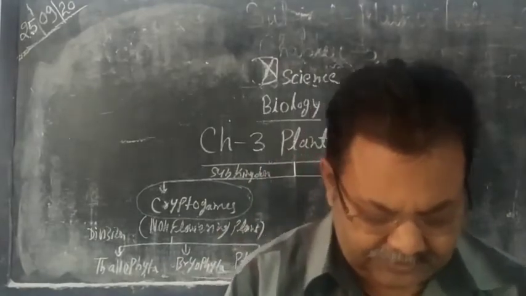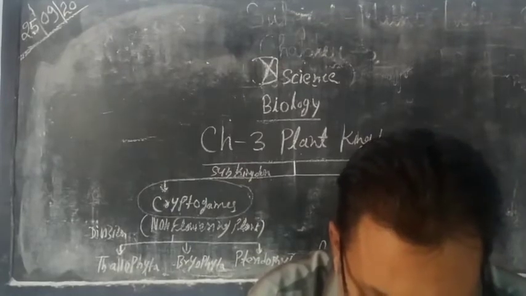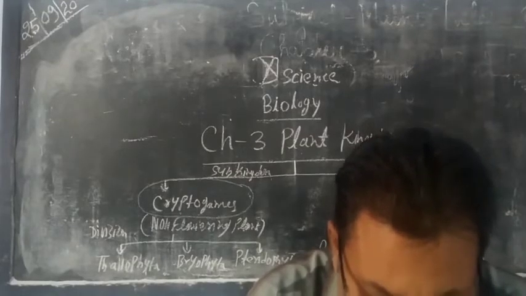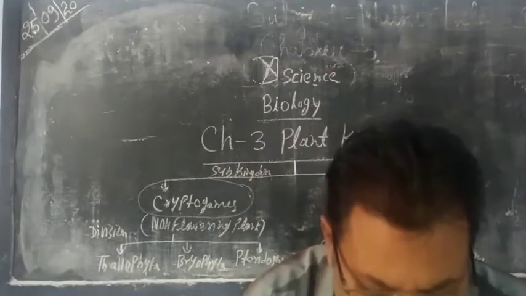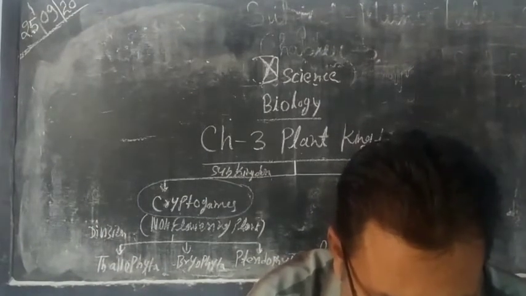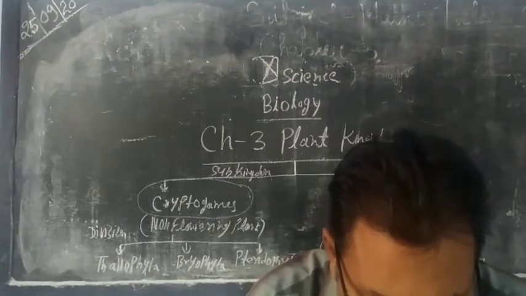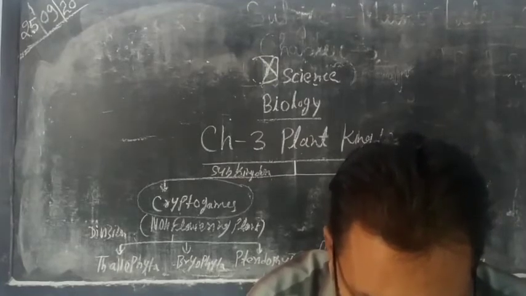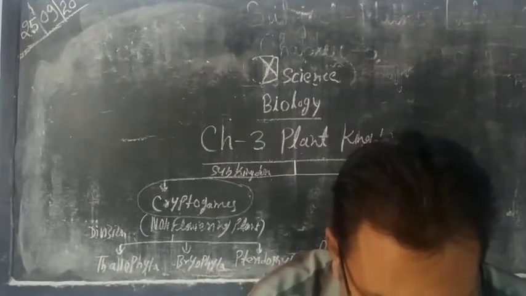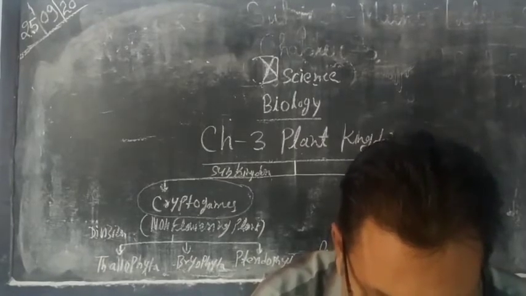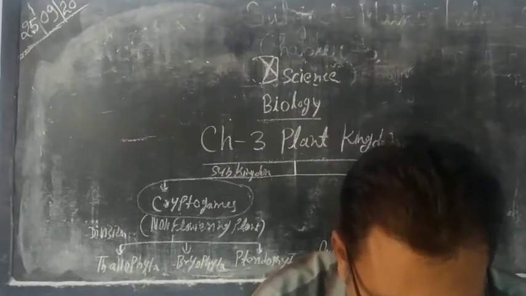Some algae, their habitat, the majority of species are freshwater, but some are marine water. So both types of species are present in green algae. Freshwater species like Caulerpa, Ulva, Cladophora, and some grow in moist places like Vaucheria. Some marine species and some freshwater species are also there.